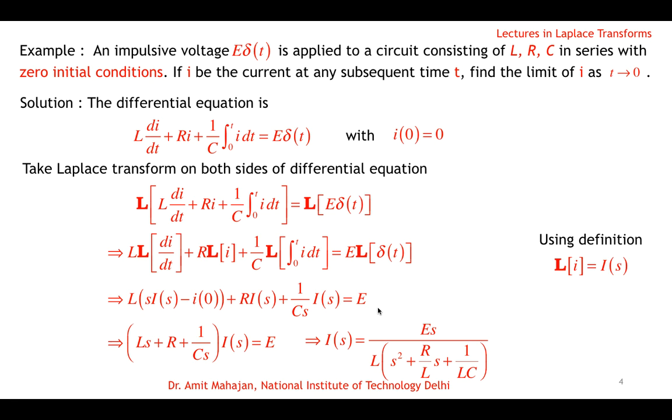For the third step, the denominator is a quadratic term, so we try to make a whole square here. This is like s square plus 2as. So we add a square and subtract a square here to complete the square in the denominator.